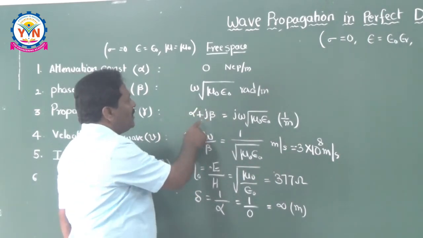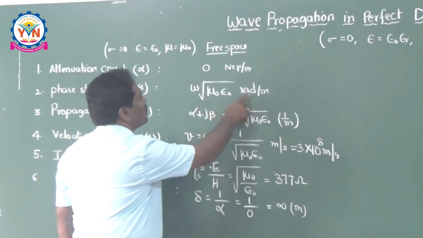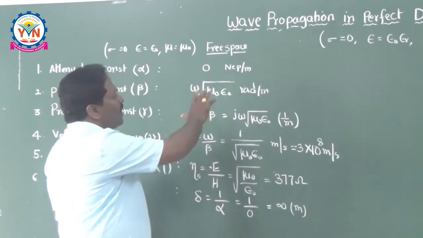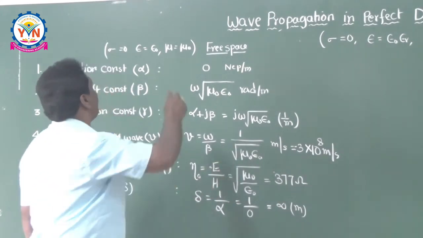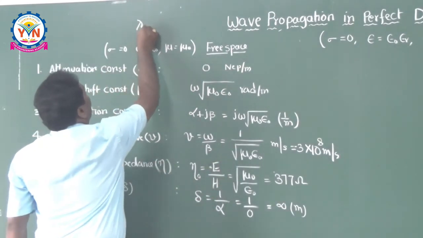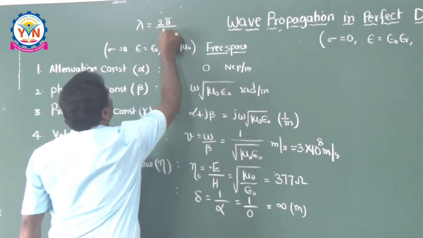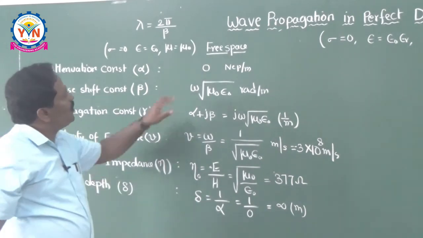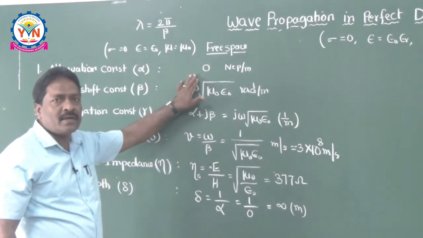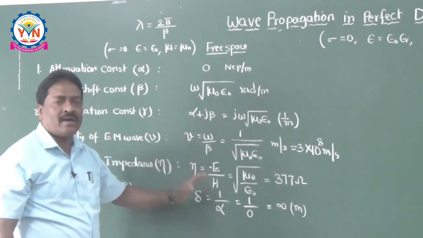Beta is equal to omega root mu naught into epsilon naught. For all the wave parameters, the common equation is the wavelength. Wavelength is always given as lambda is equal to 2 pi by beta. Remember, I am telling the technique here. If you know alpha, happily you can calculate your skin depth delta, because delta is 1 by alpha.